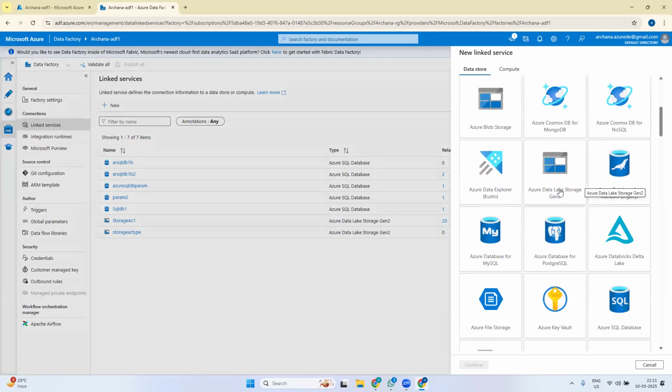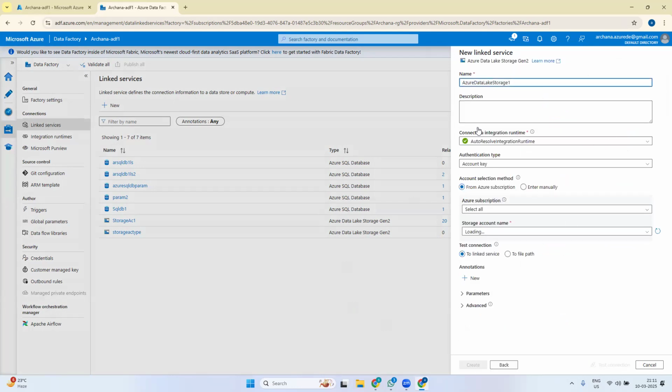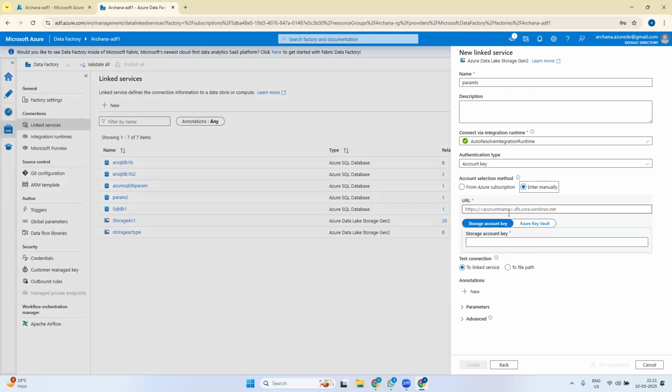We'll discuss it and see what the advantages are. We'll choose Azure Data Lake Gen2 and name it param ls. Whenever I create a linked service, I am pinpointing the storage account and giving the account key to access it.